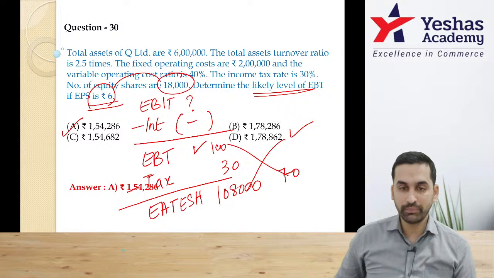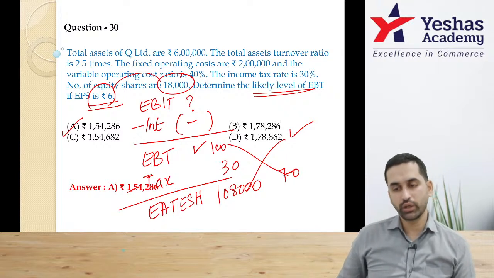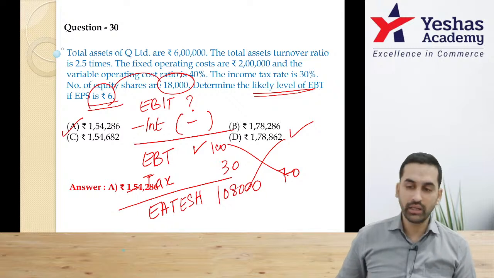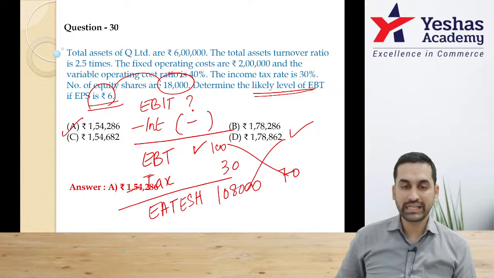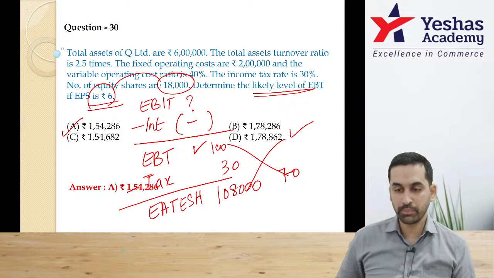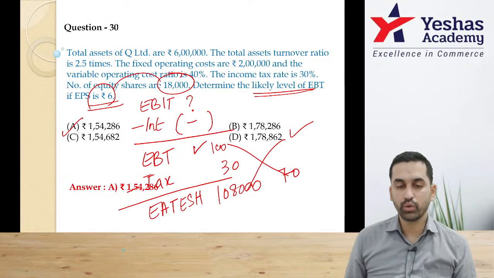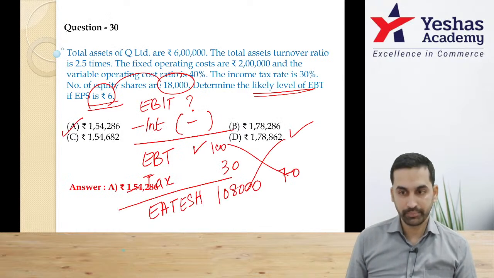Now we observe you don't have to start from top. They've only asked EBT. Sorry, EBT or EBIT. I read it as EBIT. Anyway, they've asked EBT. Since there is no interest, anyway, both are same. Final answer is 154286, option A.